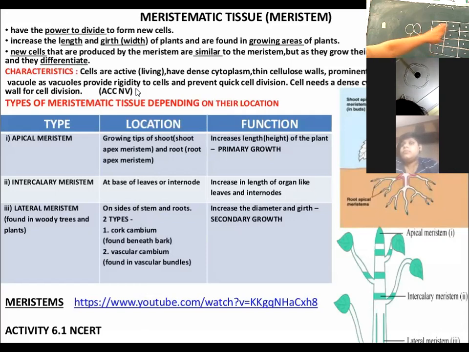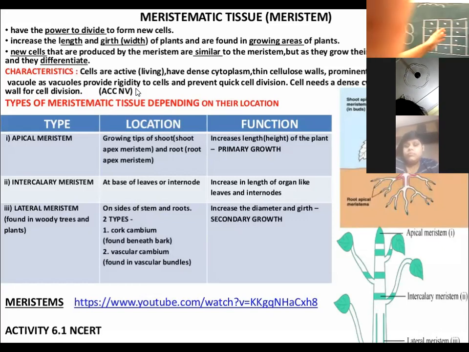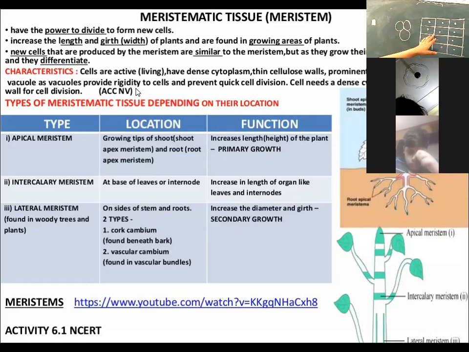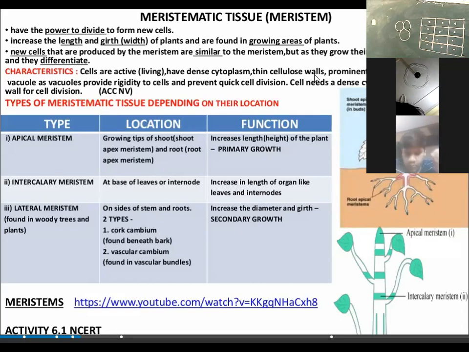Is there any intercellular space between the cells which I have arranged? No. So this is one of the characteristic features of meristematic cells, that is those cells which make up the meristematic tissue.